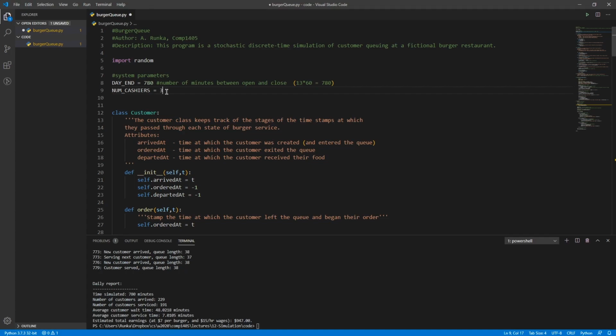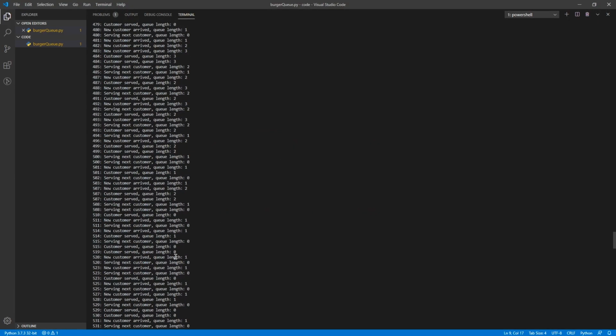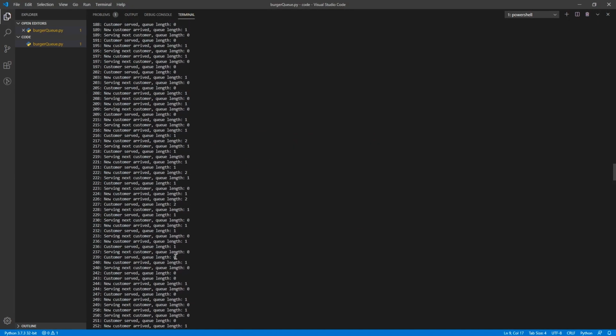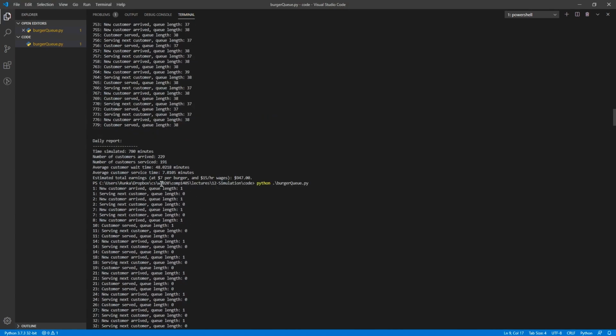Okay, so let's try now running it with one more cashier, see if we can't make that number get a little bit bigger. So not much more. We got 976 that time. We can see our customers in the queue has gone to 0. And if I scroll up through this, let me just make this bigger again. If I scroll up through this, we can see, okay, well, these cashiers were basically just fighting for work to do, right? A new customer arrived the very first minute and was immediately serviced. Another customer arrived and was immediately serviced. Another customer arrived, was immediately serviced. The fourth customer arrived, and then the first one was done.